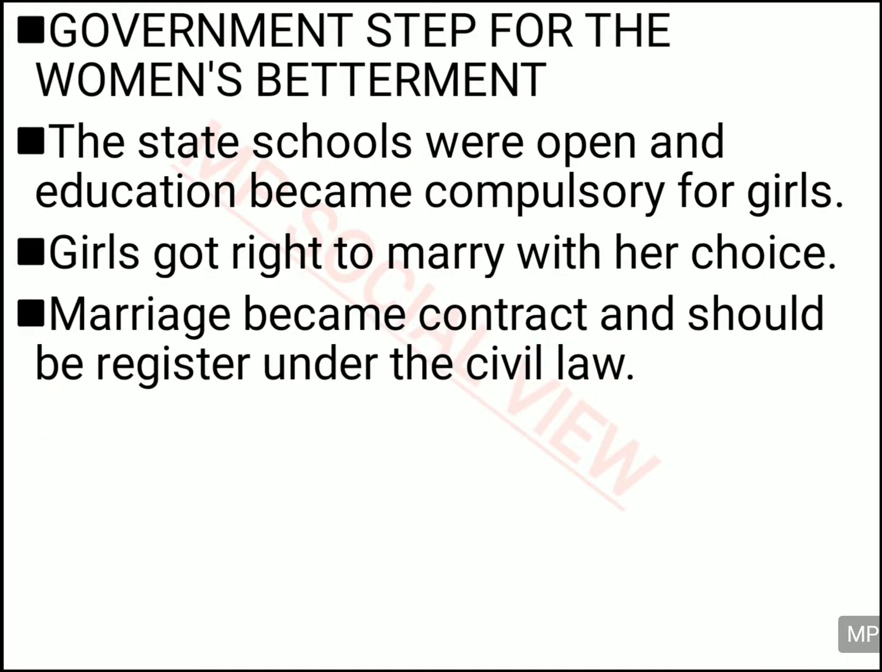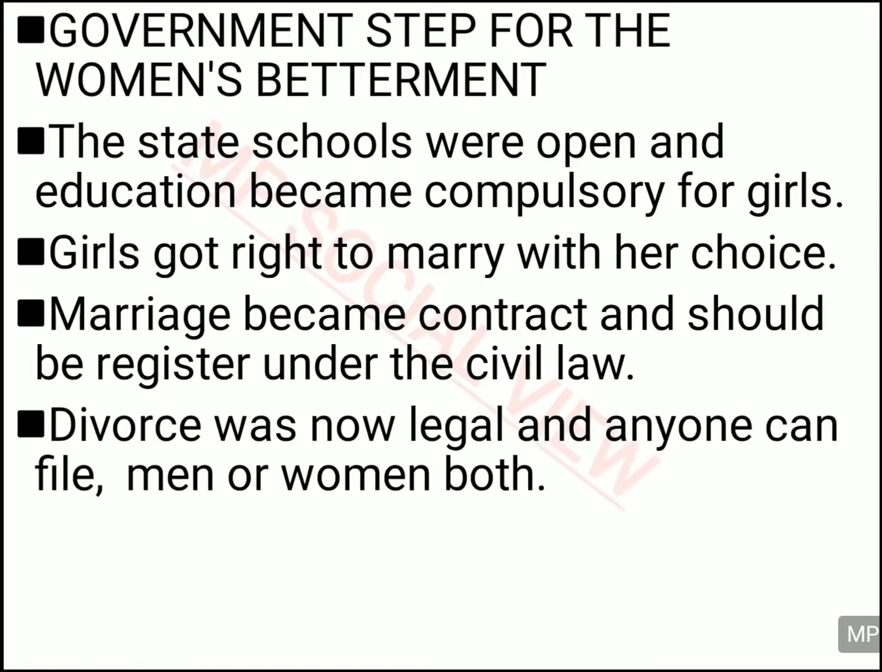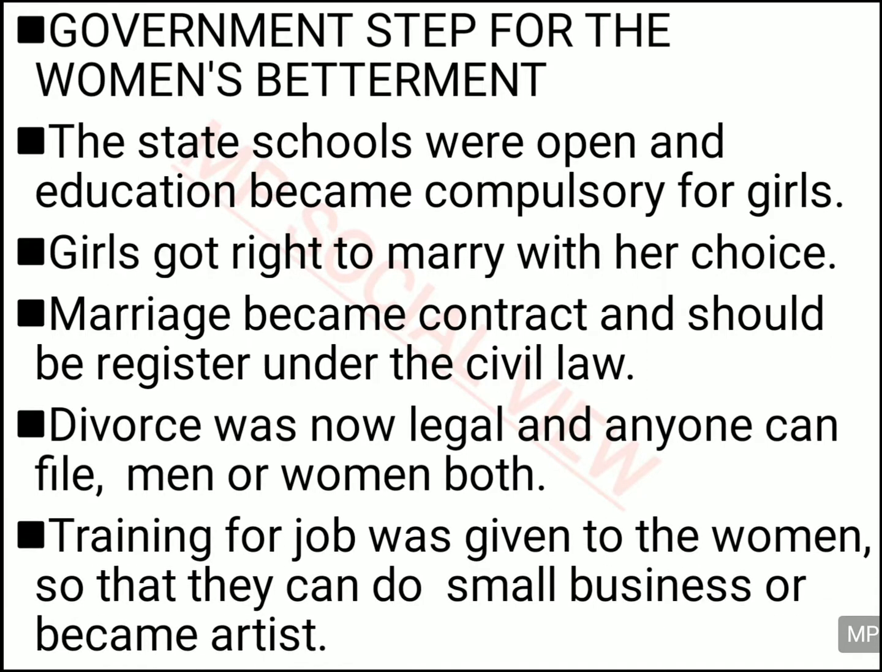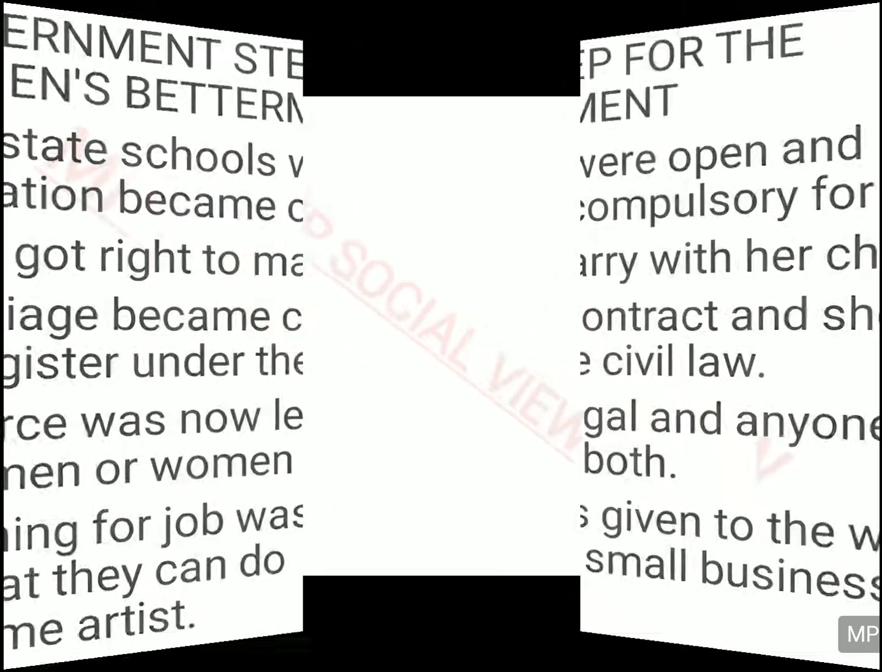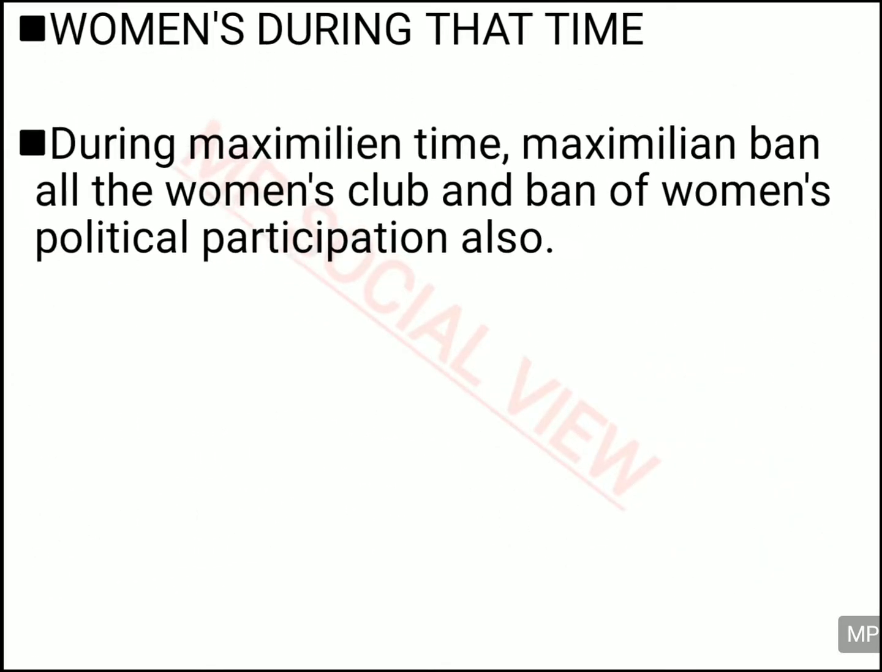Marriage was made a contract, and that needed to be registered in civil law according to the new rule. And now women could also take divorce. So anybody who was not happy with the marriage, whether man or woman, could now take a divorce. That was also a rule made by the government in the women's favor. The government also arranged some job training for women, so that they could do some small job or small business, or become artists and earn their living. So these were some of the steps taken by the government to make the condition of women a little better.